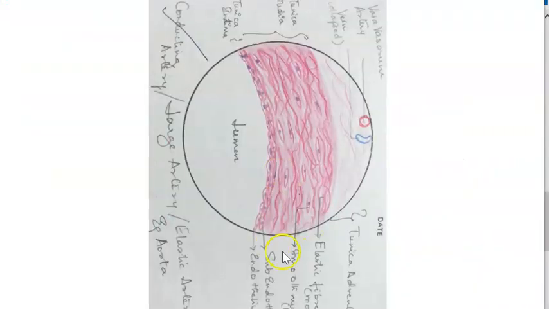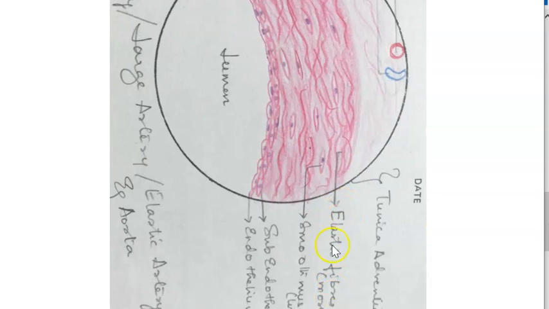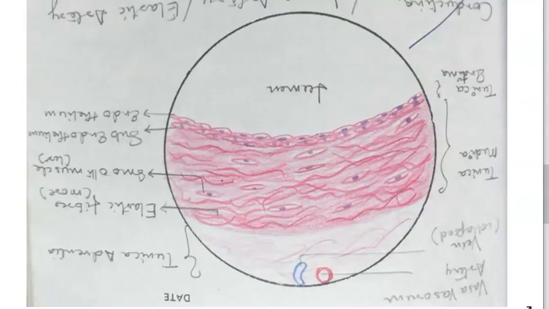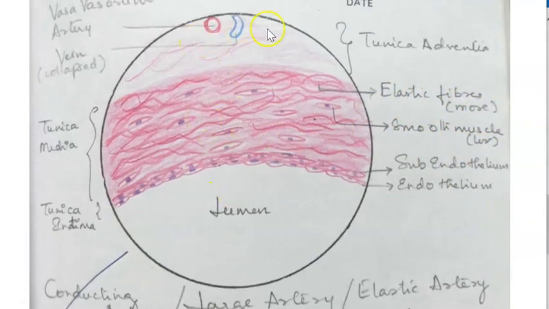Look at this. This is our histology diagram of a large artery. What do you see here? The elastic fibers they have shown are more than the smooth muscle, which is less. That's what is written here also, right? You can see LES. Should we rotate this? Yeah. So look at this. Elastic fibers are more, smooth muscle is less. The blood supply for the adventitia is the vasa vasorum. The other two layers take blood supply directly from the lumen. So this is a large artery, an elastic artery, example aorta.